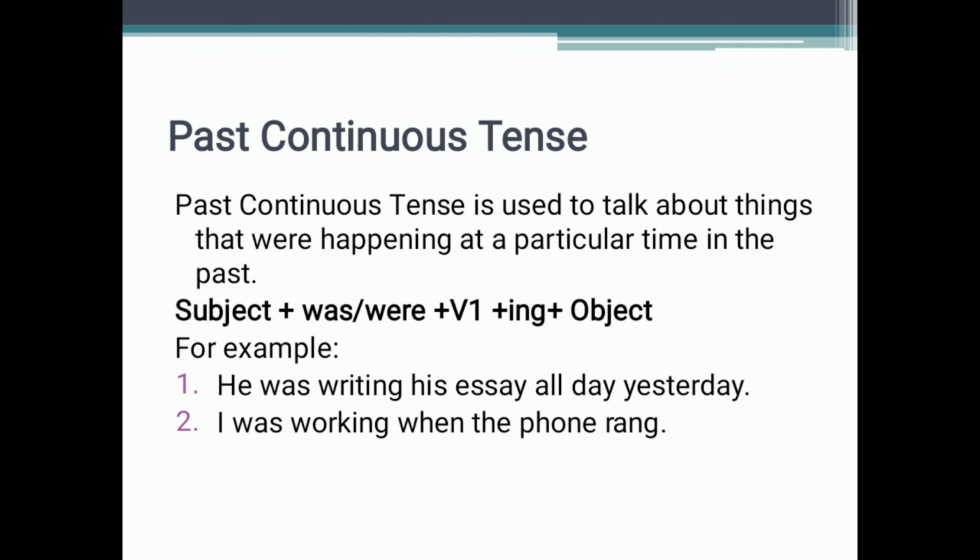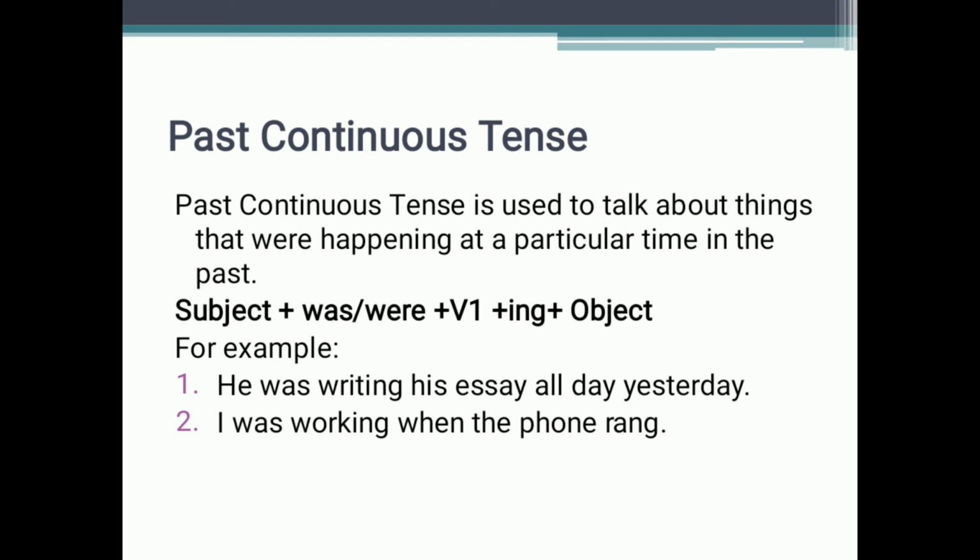So now we'll learn about the past continuous tense. What is the past continuous tense and why do we use it? As we have already learned about the present continuous, present continuous means the actions that are still going on in the present, that are not completed, that we are doing in the present. So past continuous is used to talk about the things that were happening at a particular time in the past, not future, sorry. Something that happened yesterday, a day before yesterday or so, and at a given time.